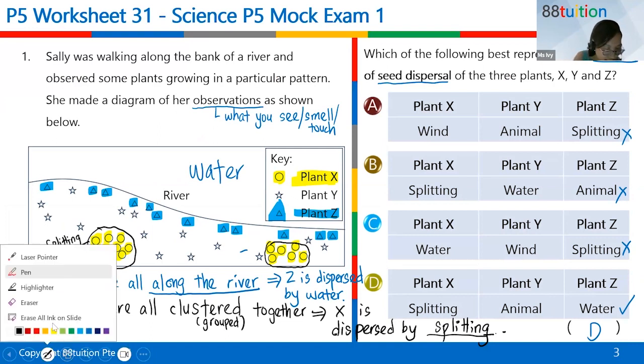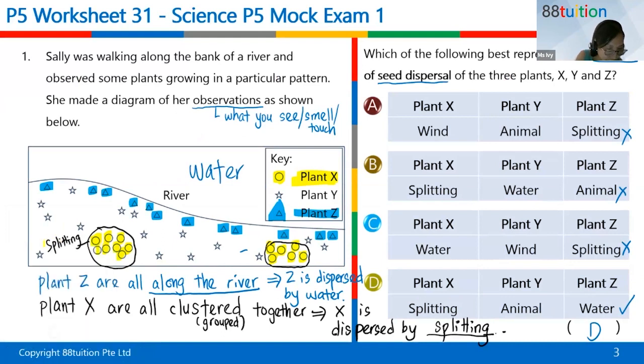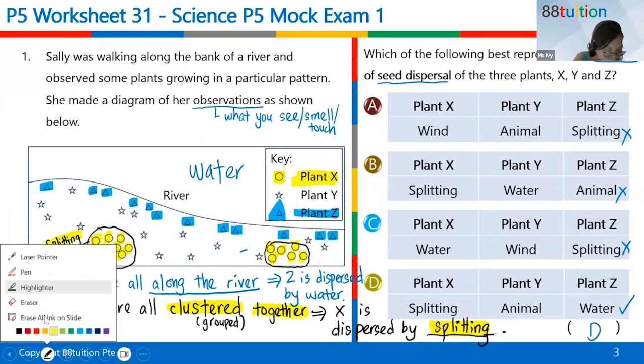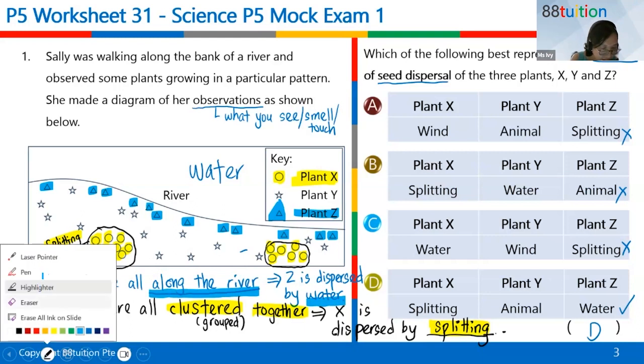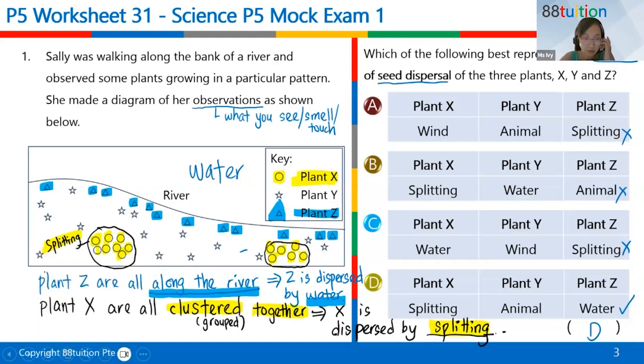So this is what you should be doing. I highlight for you. So you write clustered together. So the plants clustered together, it'll be splitting. Then the blue color, I use blue because water, we think of it as blue. So therefore, along the river, the plants are all found along the river. Is everybody clear? Let's move on.